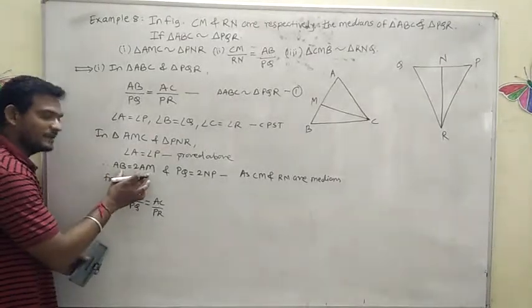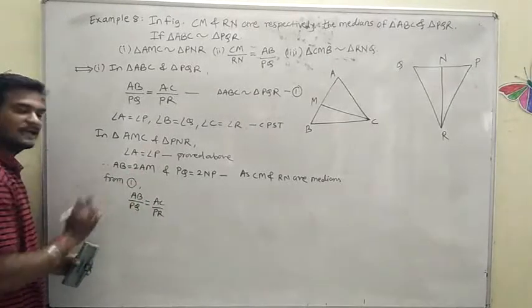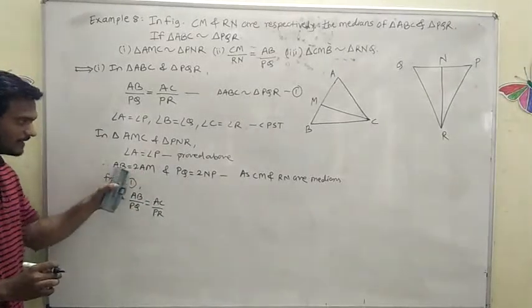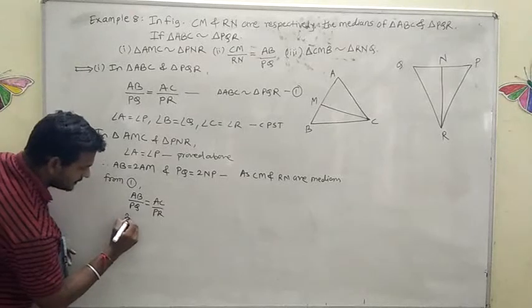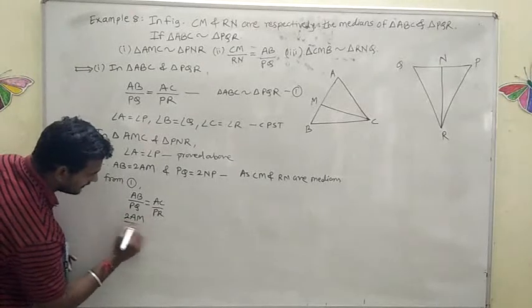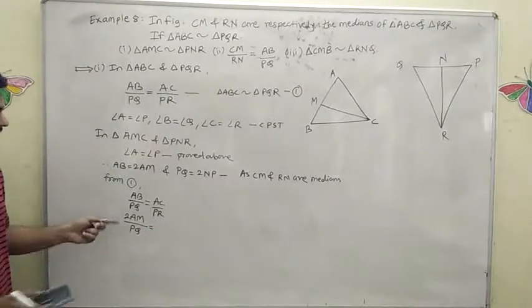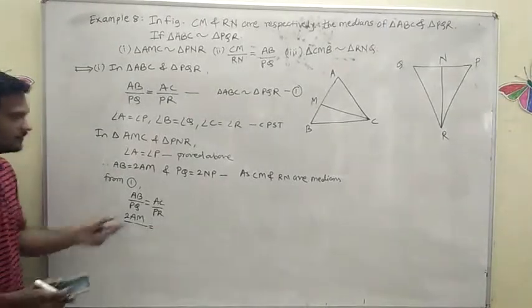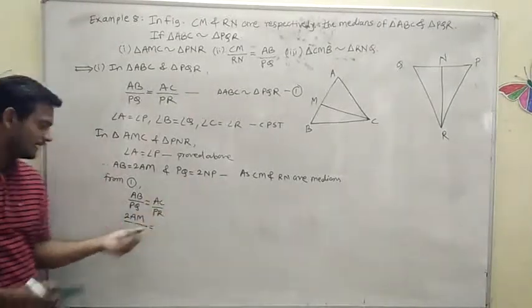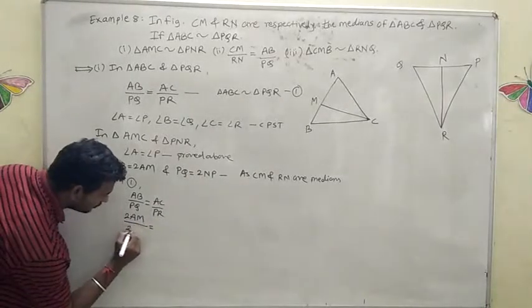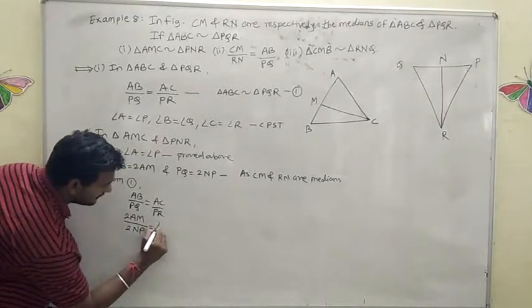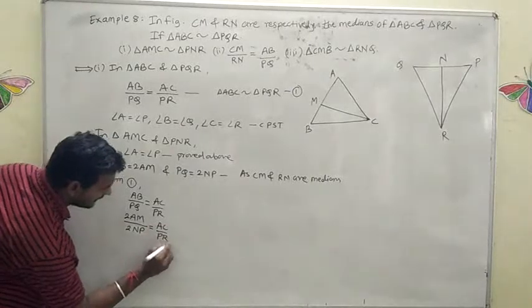Instead of AB, can I write 2 times AM here? Yes. Instead of AB, write 2 times AM divided by PQ. Instead of PQ also, we got 2 times NP, which is equal to AC by PR.